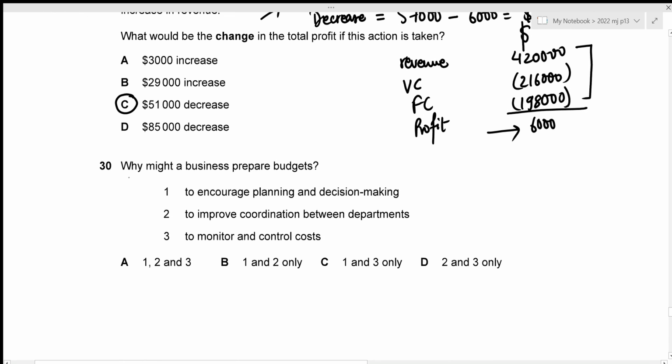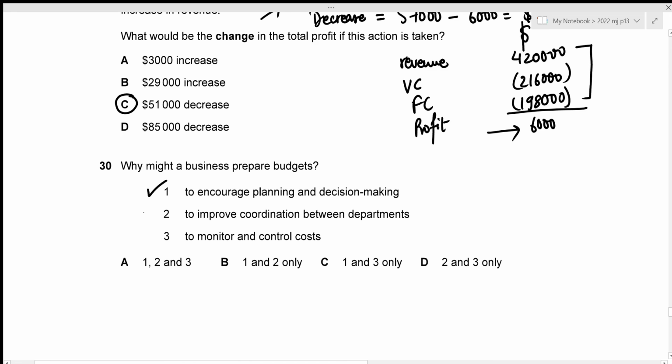We need to figure out why might a business prepare budgets. So the first one is to encourage planning and decision making, which is absolutely true because budget essentially means that we plan and make decisions on which product to produce and what rates to give for each of our costs as well as the selling prices, right? So that's correct. The second one is to improve coordination between departments.